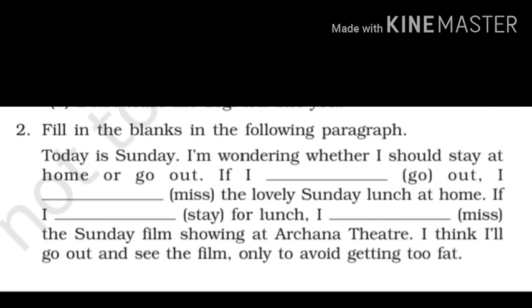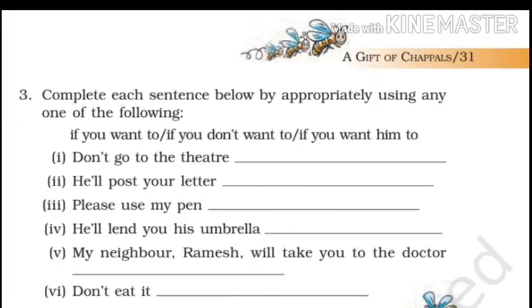Second one, fill in the blanks in the following paragraph. In brackets, some verbs are given. You have to use the correct form of the verbs there. Next one is complete each sentence below by appropriately using any one of the following. The answer key of these activities will be attached with the notes. First of all, you have to do it yourself, then check the answers.